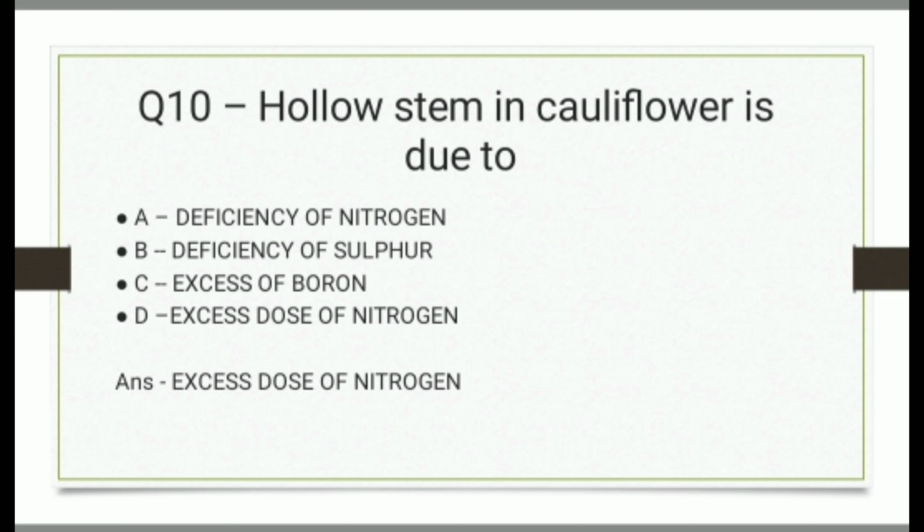Question 10. Hollow stem in cauliflower is due to? And the options are deficiency of nitrogen, deficiency of sulfur, excess of boron, excess dose of nitrogen. And the correct answer is excess dose of nitrogen.